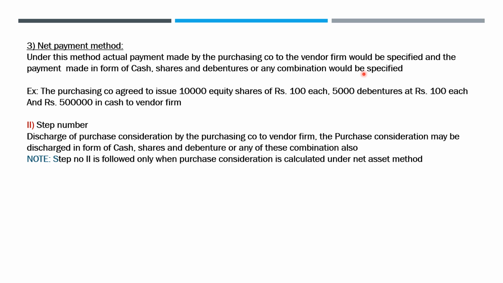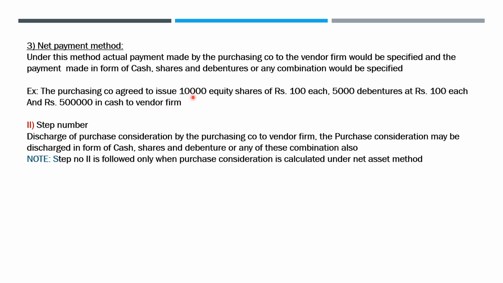So under this method, the details of payments made by the purchasing company to the vendor firm will be mentioned, and in what form the purchasing company is paying is also mentioned. So let's see this example. The purchasing company agreed to issue 10,000 equity shares of 100 each, 5,000 debentures at 100 each and 5 lakhs in cash to vendor firm.